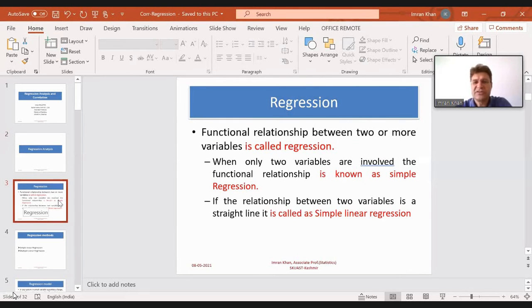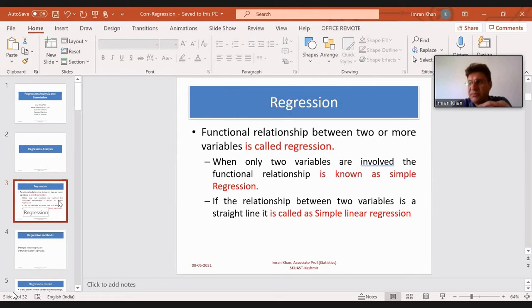Now, a functional relationship between two or more variables is called regression. When only two variables are involved, the functional relationship is known as simple regression. By only two variables here we mean one is dependent and one is independent. So there is only one independent variable, only then can we call it simple regression.